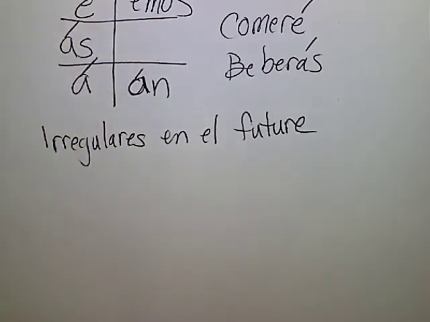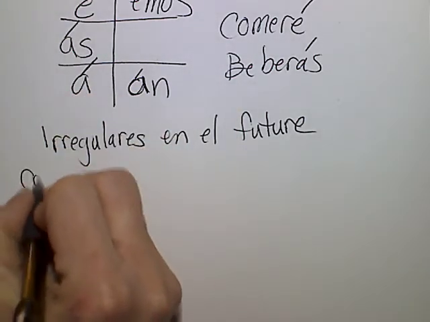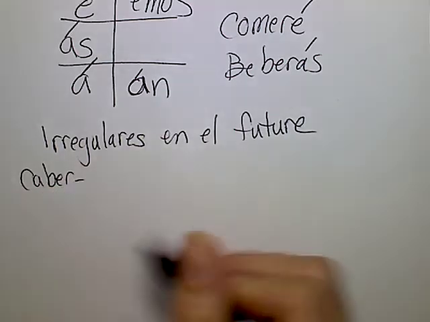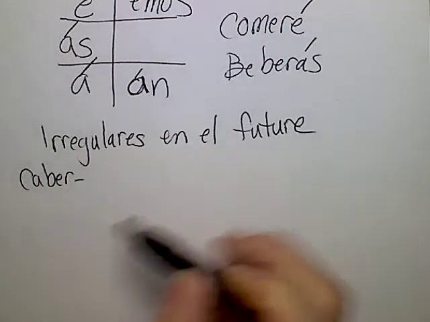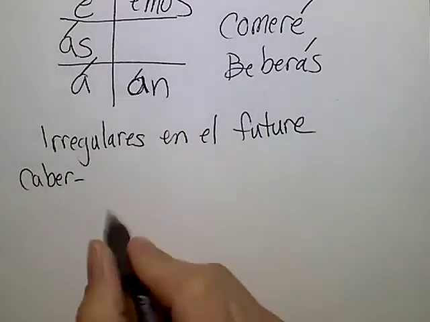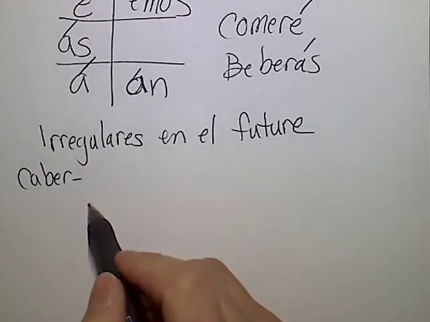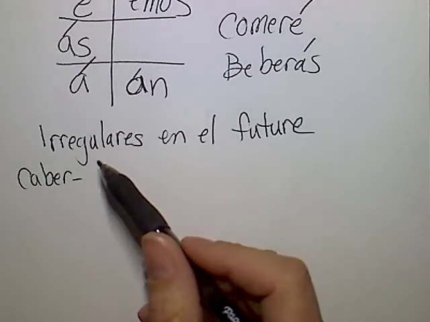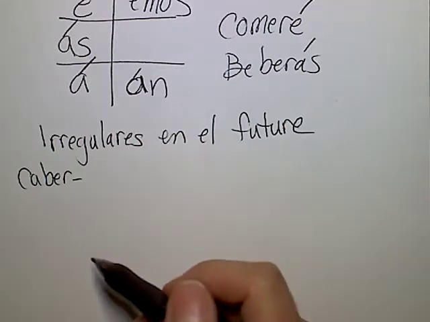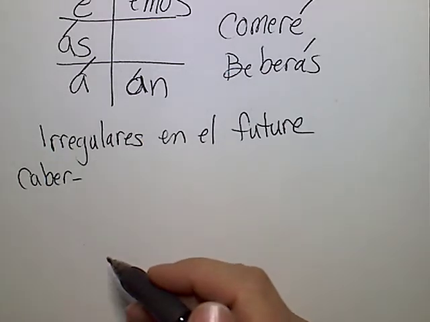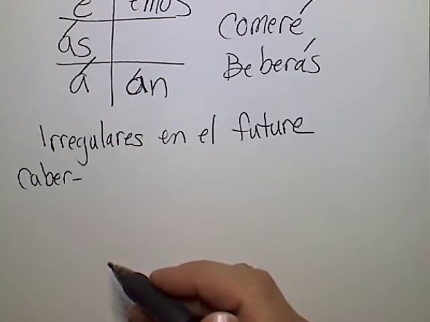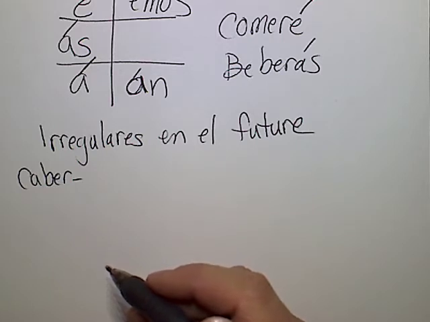Ok. Primero, el verbo caber. Now, caber is a verb that we have not worked with before in Spanish class because when it conjugates in the present tense, it becomes quepo with a Q-U-E-P-O. It just does really crazy things. And the verb means to fit. And so we don't use it a lot, like to fit in. But it makes sense in the future because you say like, she will fit in with that group, or the dress will fit me, or whatever the case might be.